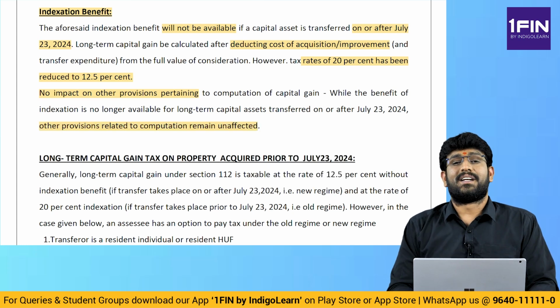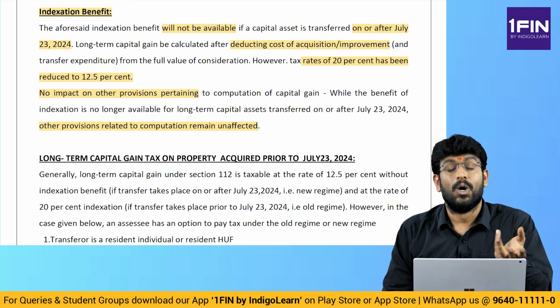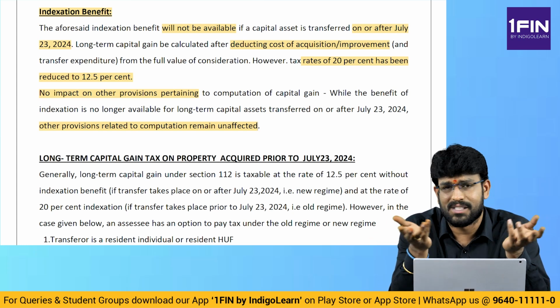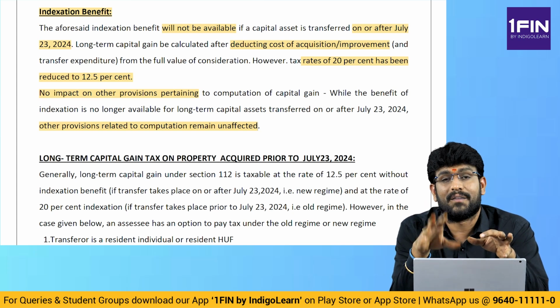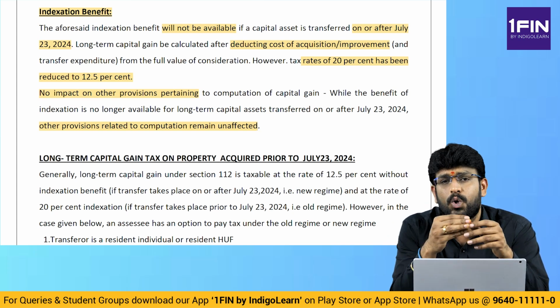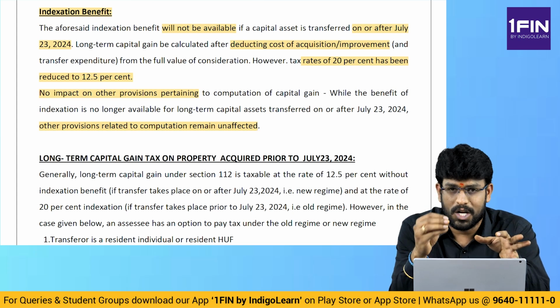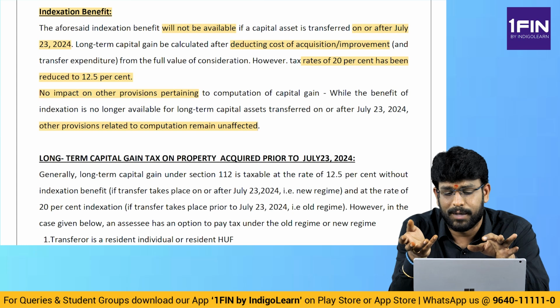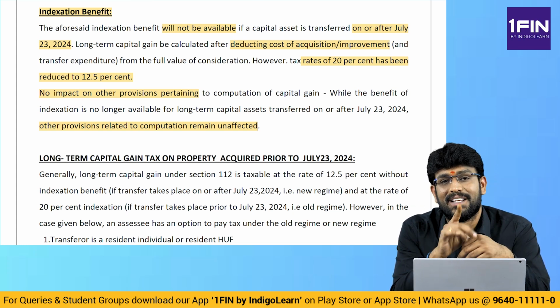That means if asset is acquired prior to 1/4/2001, original cost or market value, Manjula, Jesha case law, all that is as it is. Previous owner concept, everything is same. But the only difference is that if asset is transferred on or after 23rd July 2024, don't take indexation. Forget indexation for cost of acquisition, cost of improvement, no indexation. And the rate of tax is not 20%, the rate of tax is 12.5%. Are we clear till here?